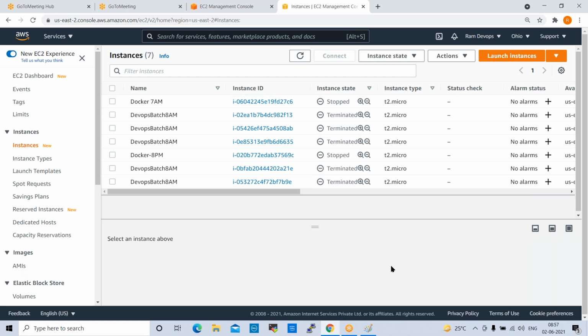So when we get a notification of a new EC2 instance, do we need to log in and assign an elastic IP? No, it is not like that. We allocate some IPs and it will take an elastic IP automatically.